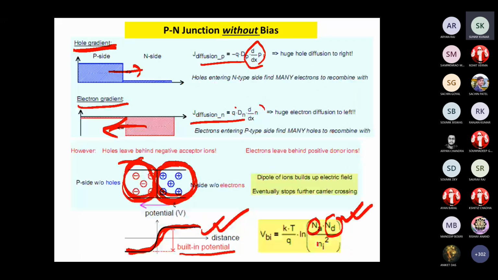So I think it is clear how the built-in potential or barrier potential is developed at the junction.